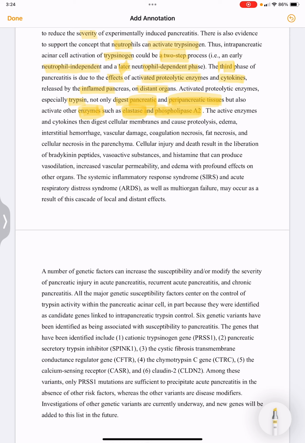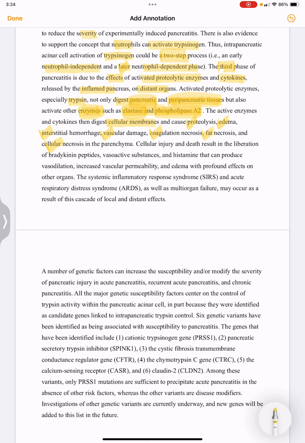So the active enzymes and cytokines, what will they do? They will digest the cellular membranes and then cause proteolysis, edema, interstitial hemorrhage, vascular damage, coagulation necrosis, fat necrosis and cellular necrosis in the parenchyma.